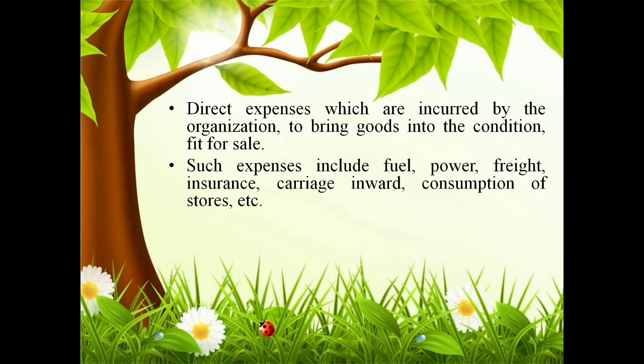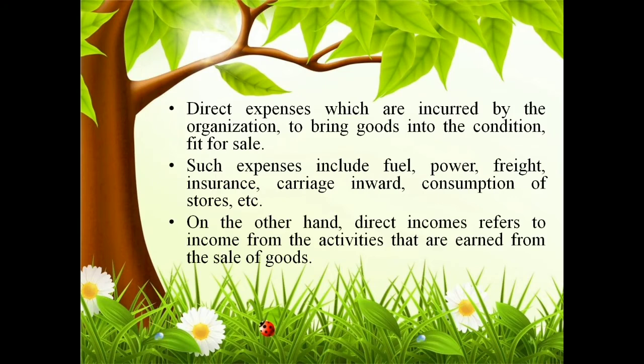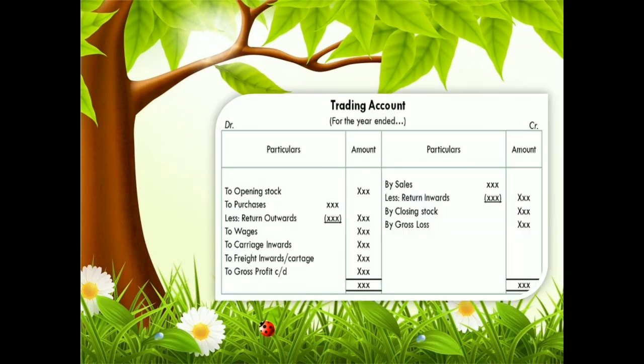Some expenses like fuel, power, freight, insurance, carriage, consumption of stores, etc. are all direct expenses. And direct incomes refer to the incomes earned from the sale of goods. Once there is a sale, there is some income you get from the activity of sale. That is called a direct income.